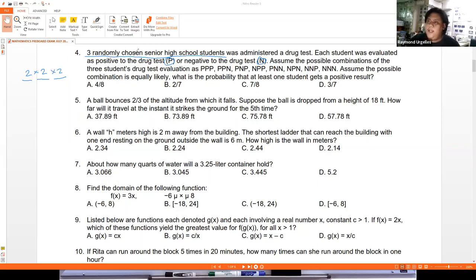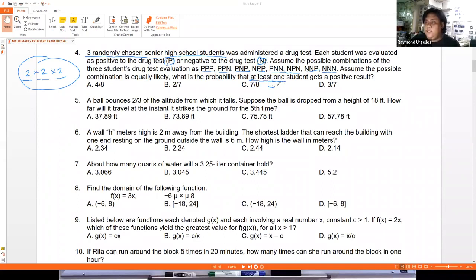By the fundamental counting principle, as you can see here, when you count them, 1, 2, 3, 4, 5, 6, 7, 8, so that is correct with our fundamental counting principle. Now, assume the possible combinations are equally likely. What is the probability that at least, remember, at least 1